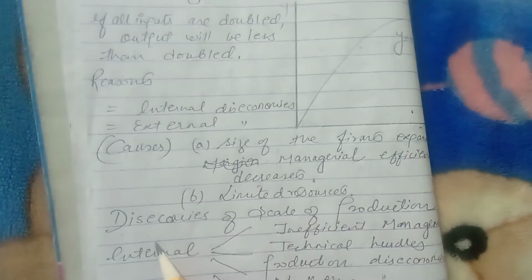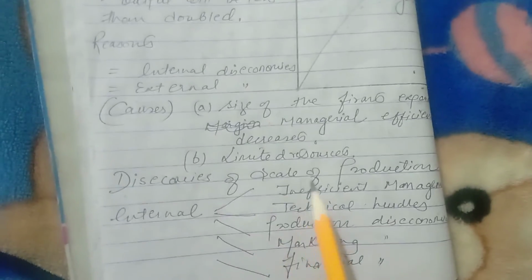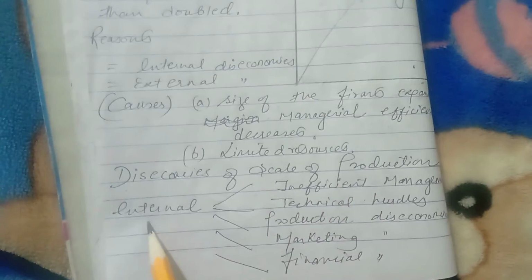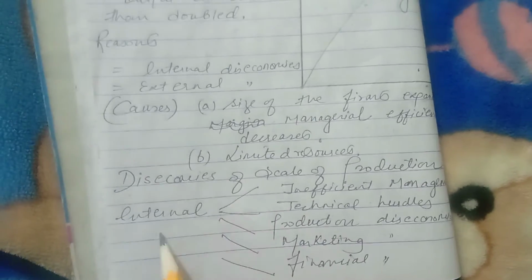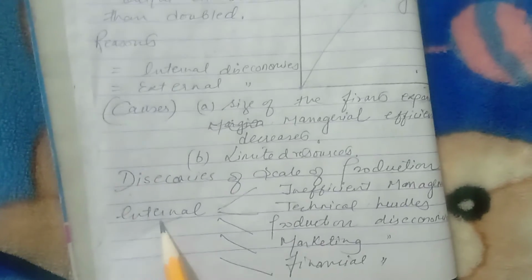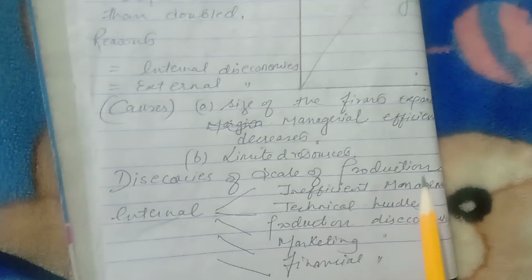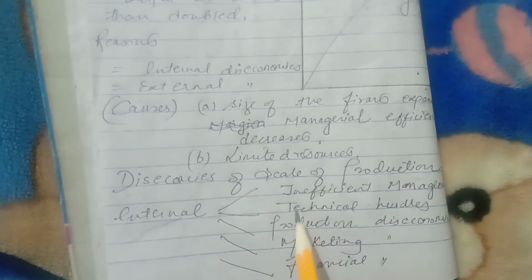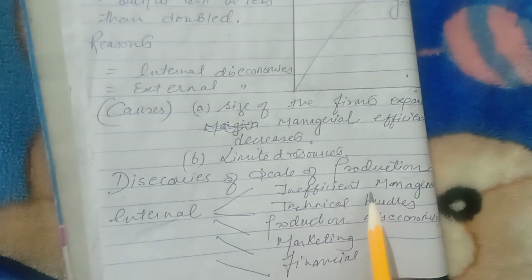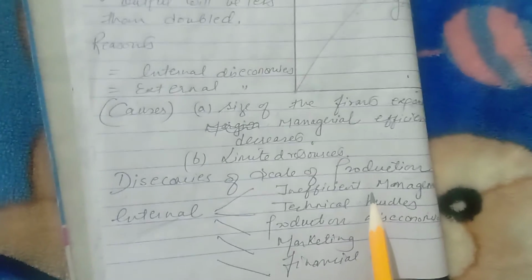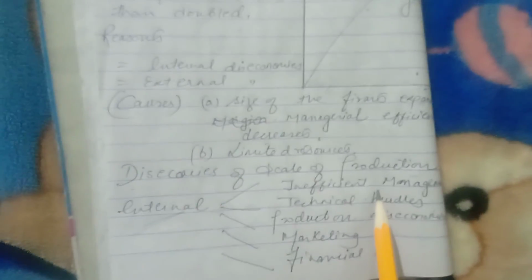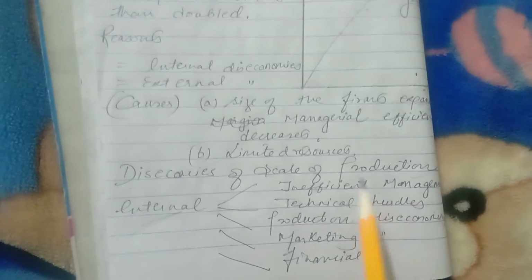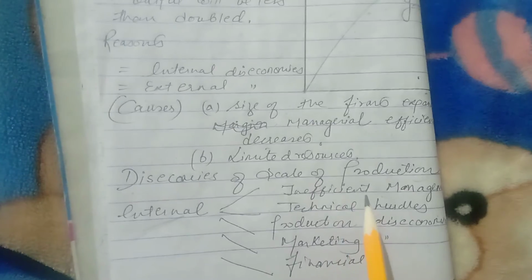Now, diseconomies of scale of production. There are certain diseconomies of scale of production where we have taken two parts, internal and external. Internal: what are the causes related to internal factors? Internal means indoor reasons. As I say, inefficient management. If the management is poor, the working conditions, their policies, their programs are not up to the mark, it will always result in inefficiency.